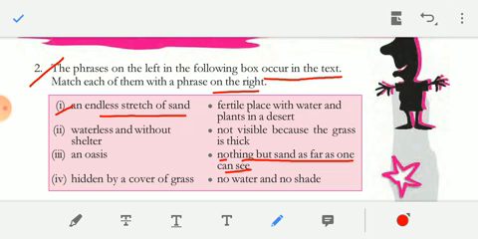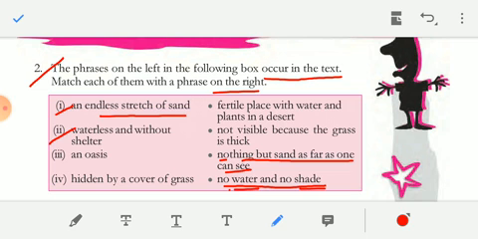Number 2, waterless and without shelter. The answer is no water and no shade. Waterless and without shelter means some people believe that in the desert there is no water and it is without shelter, there is no place for living. So here it is saying no water and no shade, means there is no water and shade also is not there.